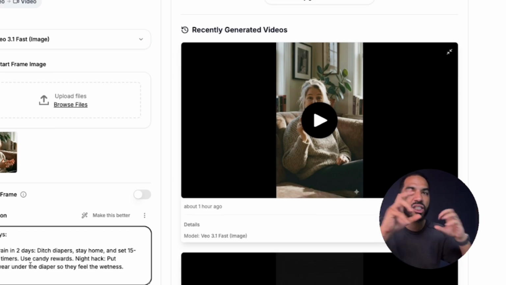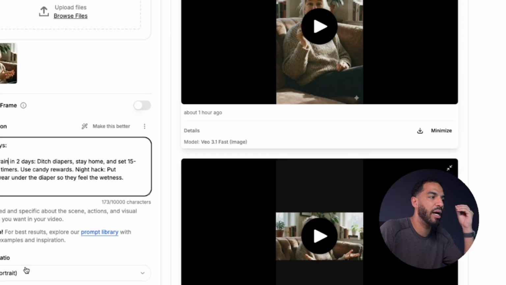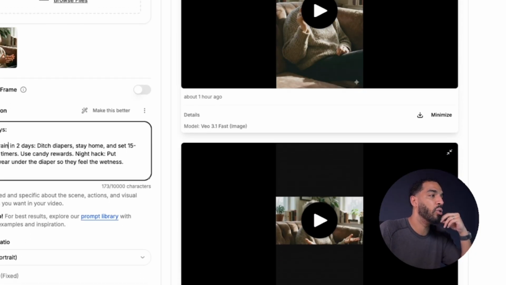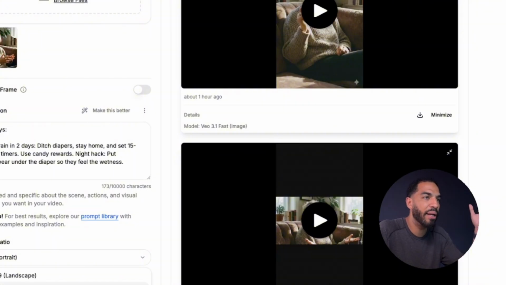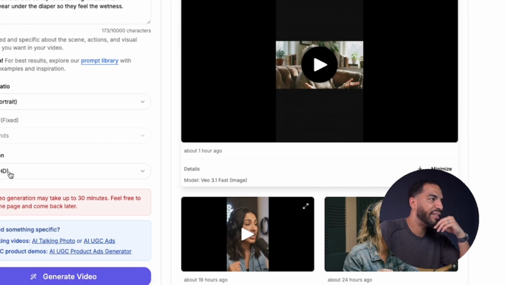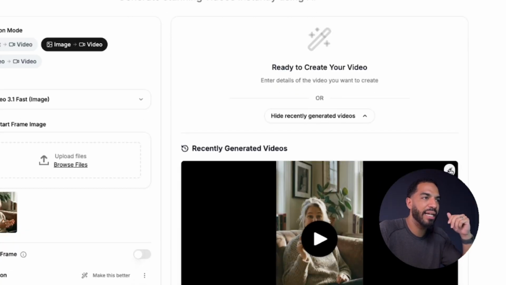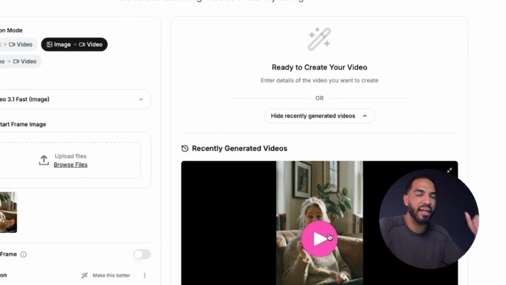Of course, you can tweak this script to make it flow a little better, but just for example purposes, I want to show you how this works. So cool, look at this. Now the aspect ratio, I want to make sure I keep it in 9:16 and not 16:9. I want 9:16 because 9:16 is the TikTok or Reel format. 720 HD is fine. I'm gonna click generate video, and then boom, it went ahead and generated the video for me. So let me go ahead and play this, so you guys can see what it sounds like.